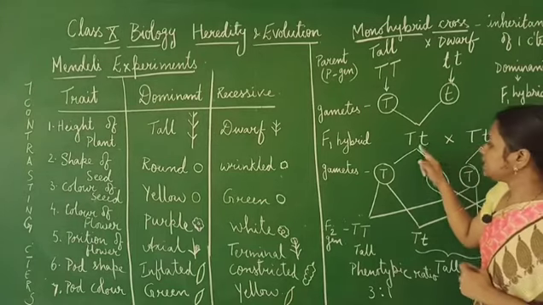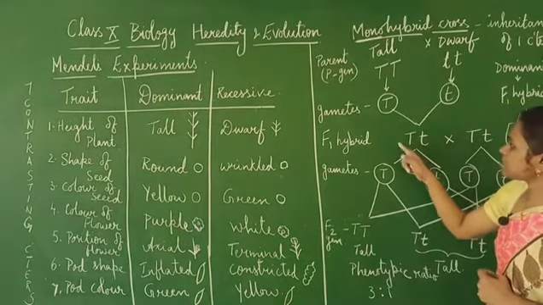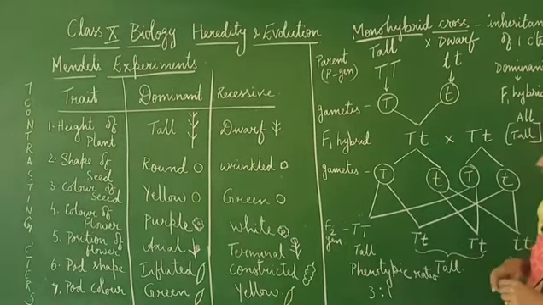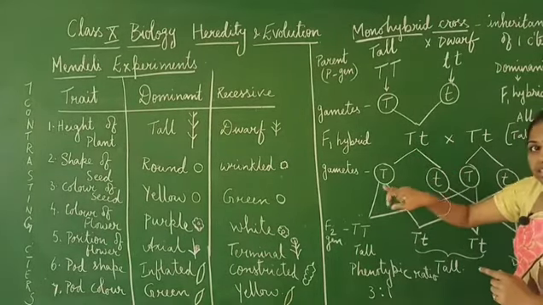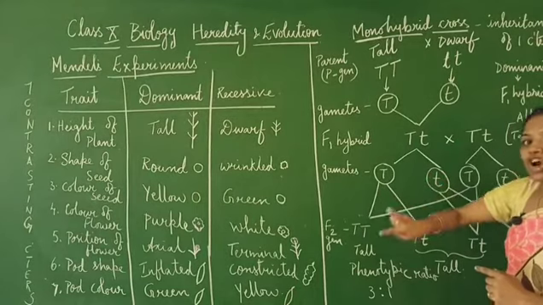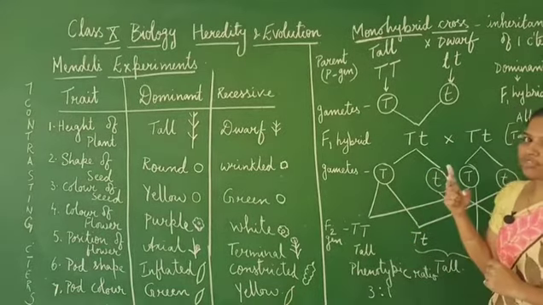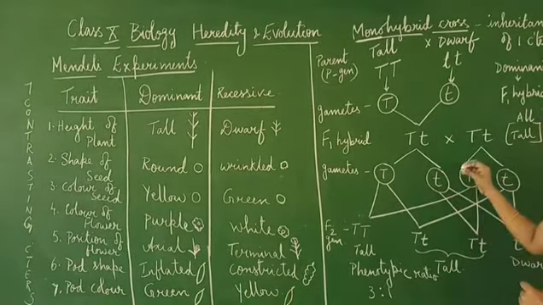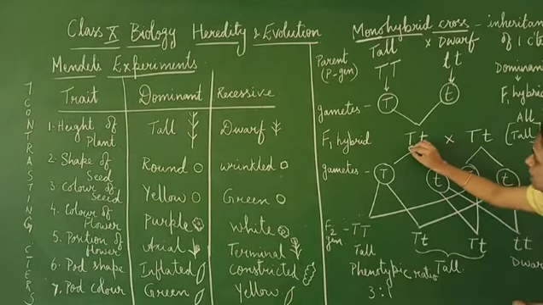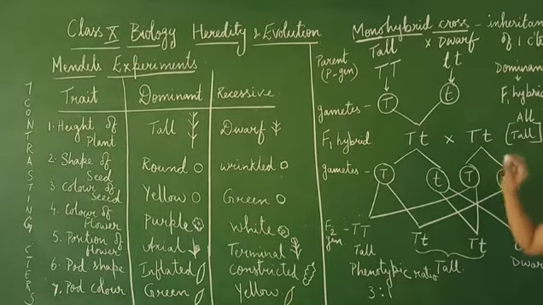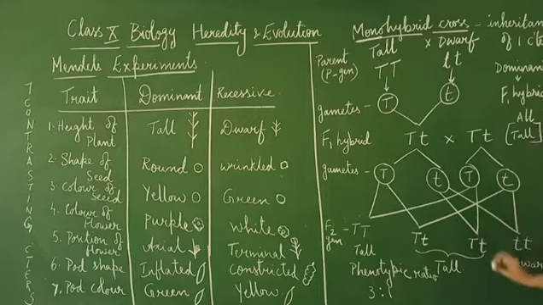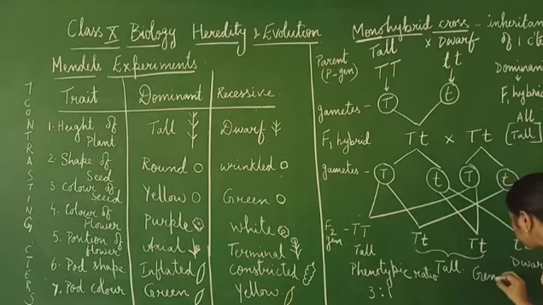So in this particular F1 hybrid, there are both the genes responsible for tallness and also dwarfness, right? So capital T and small t will be the genetic constitution of these F1 hybrids. So what is the genetic constitution?